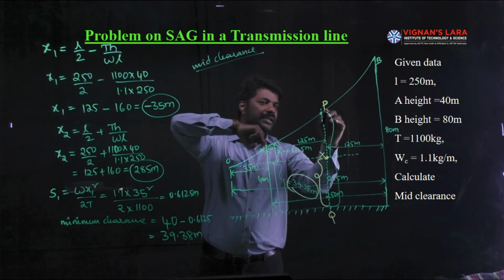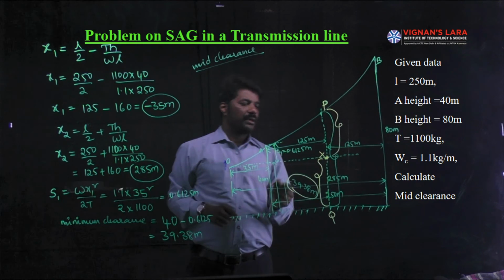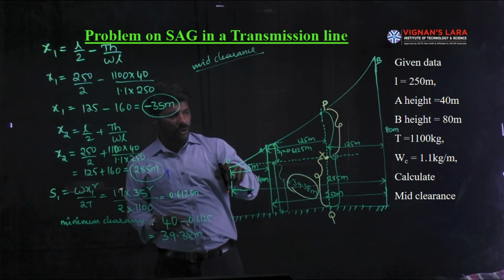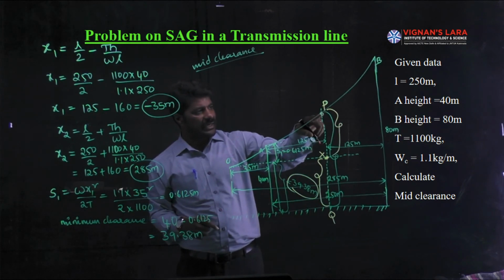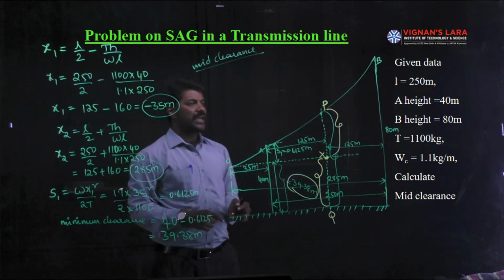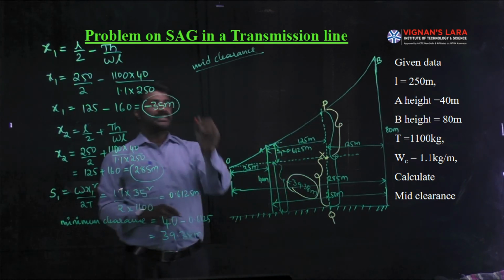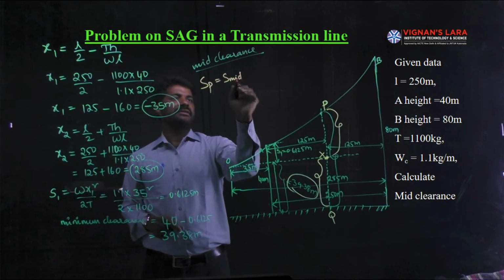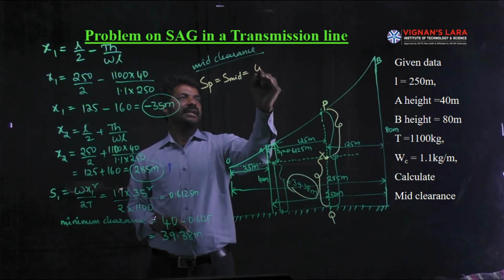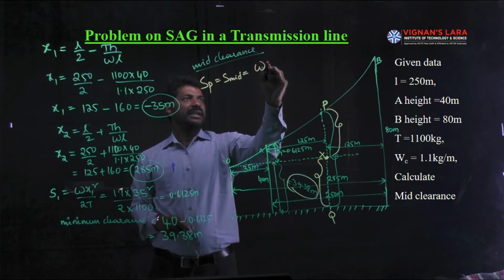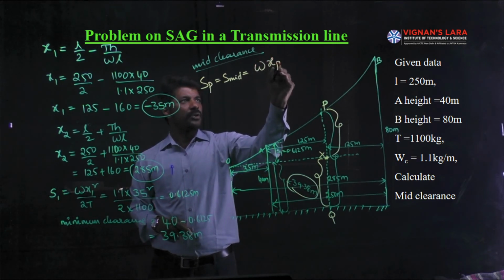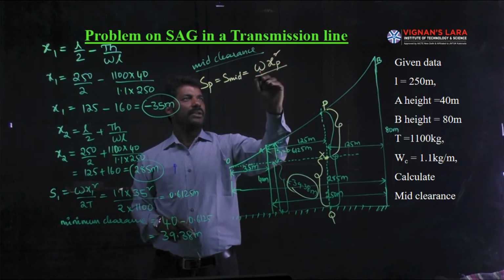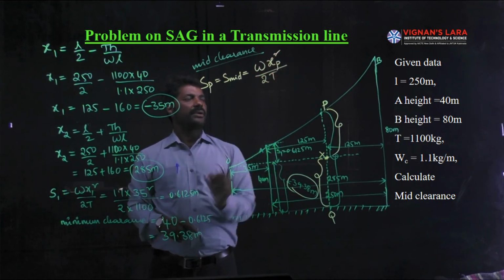Then what is the magnitude of this PX? What are the points P and X? X is the lowest point O and P is the point on the conductor. Then the sag at any point P, technically we call it the mid sag, is identified as W into the distance of that point P located with respect to O, that is W x P square divided by 2T.